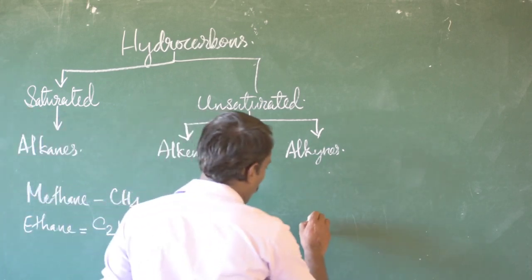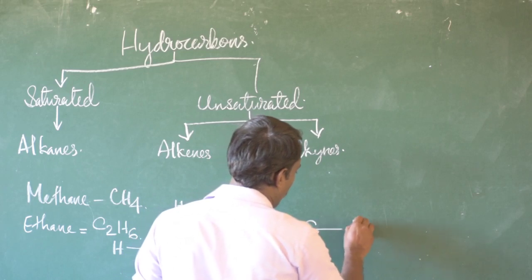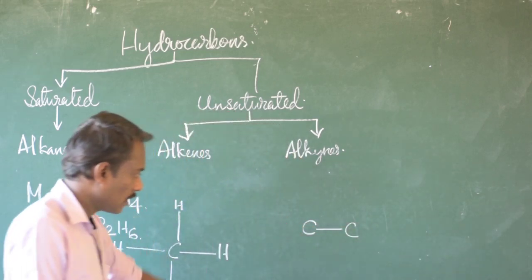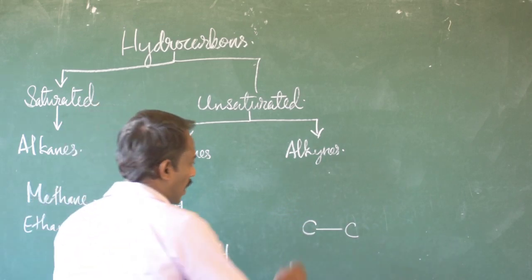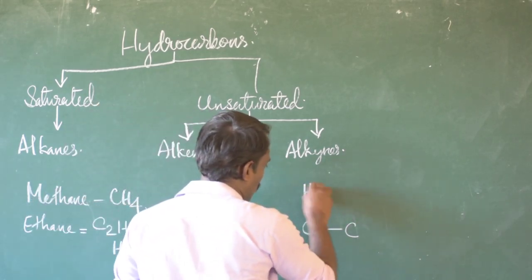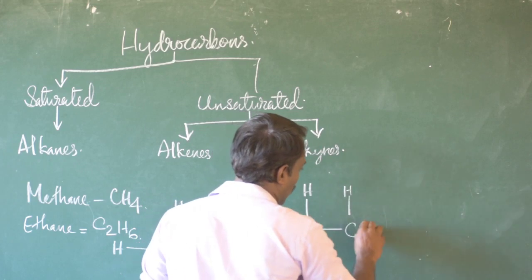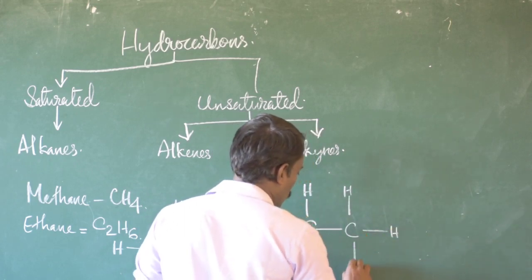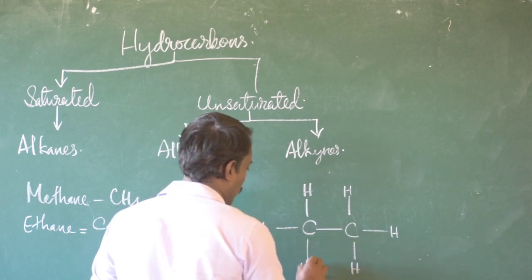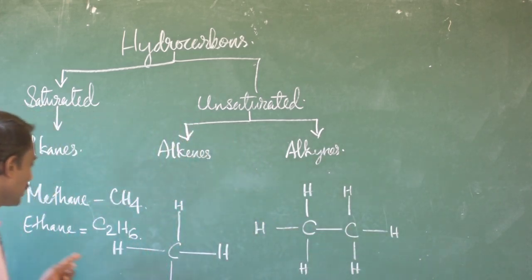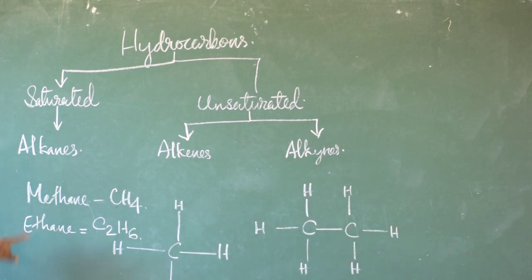If we draw the structural formula of ethane, there are 2 carbon atoms with a single covalent bond between them, and the 6 hydrogen atoms are bonded with the 2 carbon atoms this way.